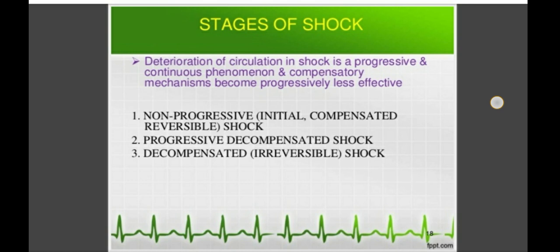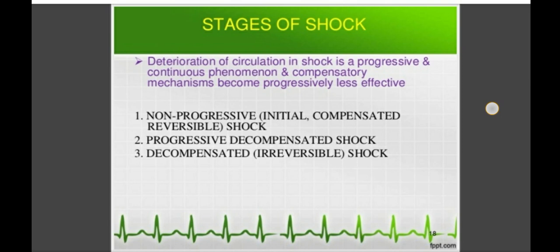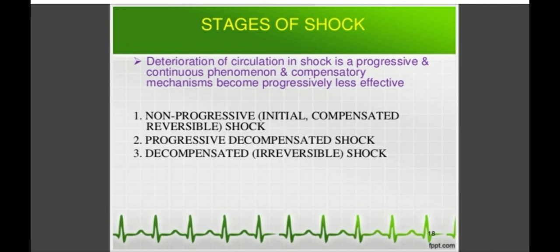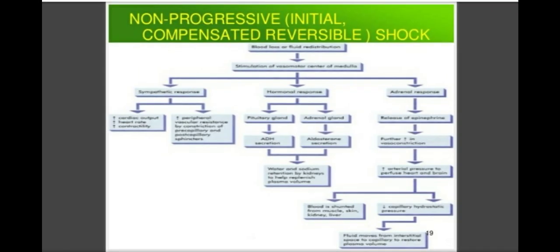So these are the three stages of shock. First one non-progressive, second one progressive decompensated, and third one, that is decompensated or the irreversible shock. After this we are going to discuss one by one the stages of shock. So, started with the first stage, that is non-progressive, initial, compensated and reversible shock.